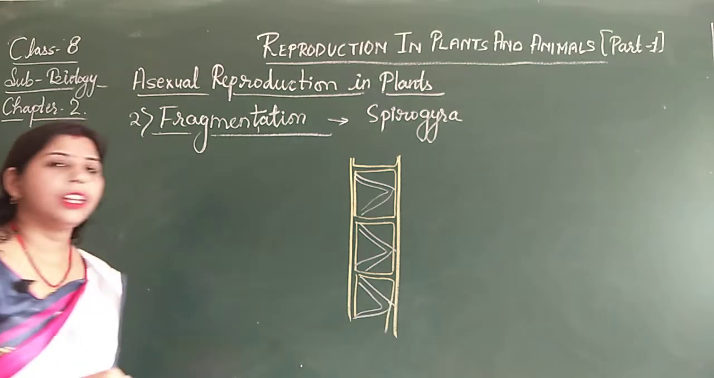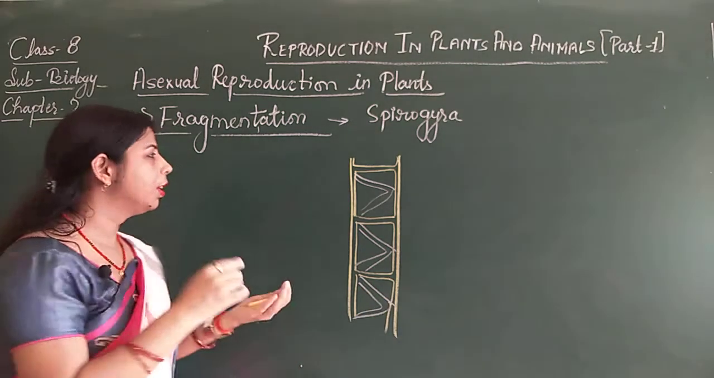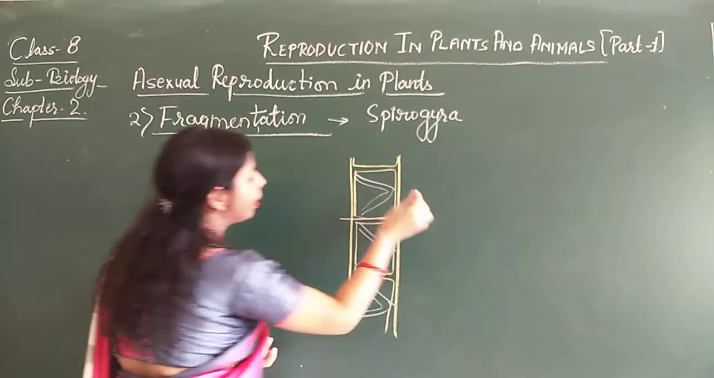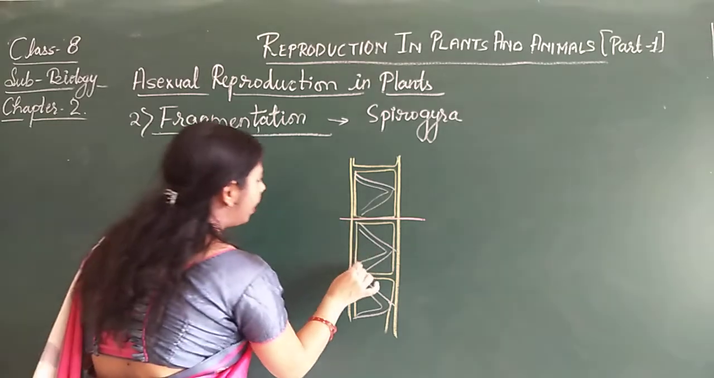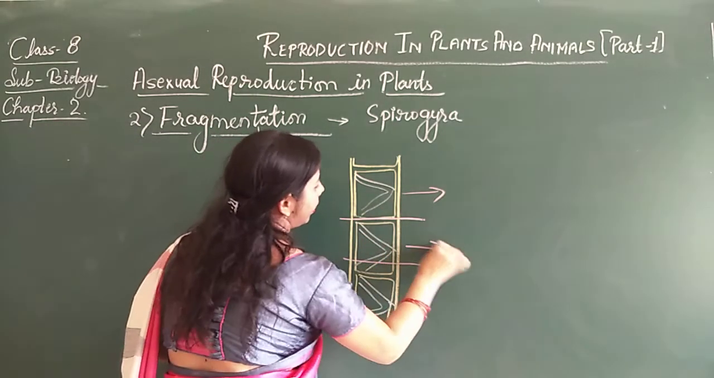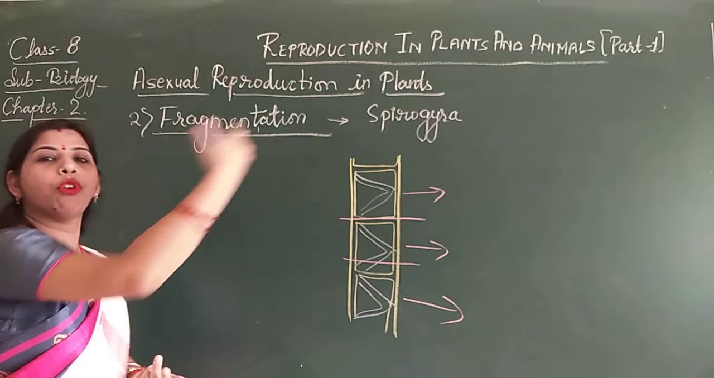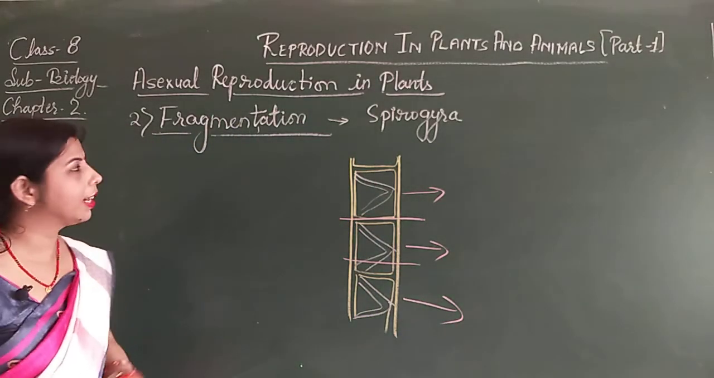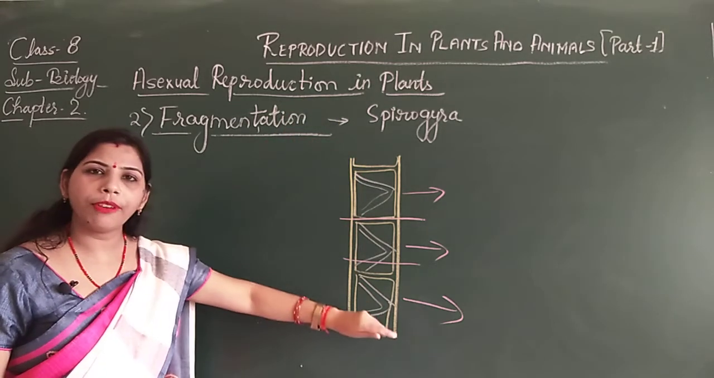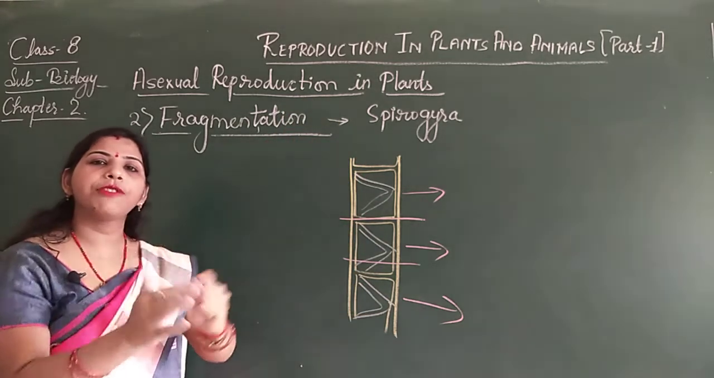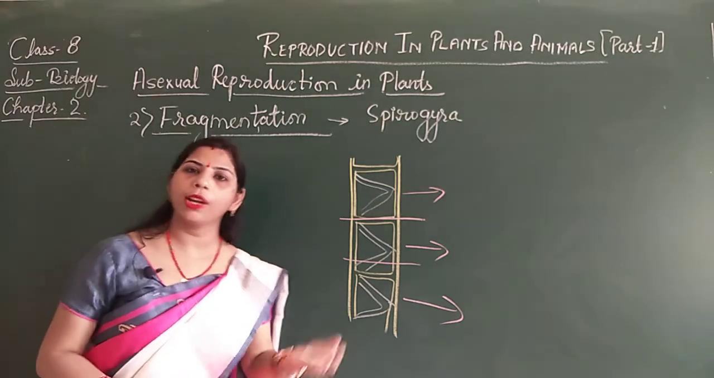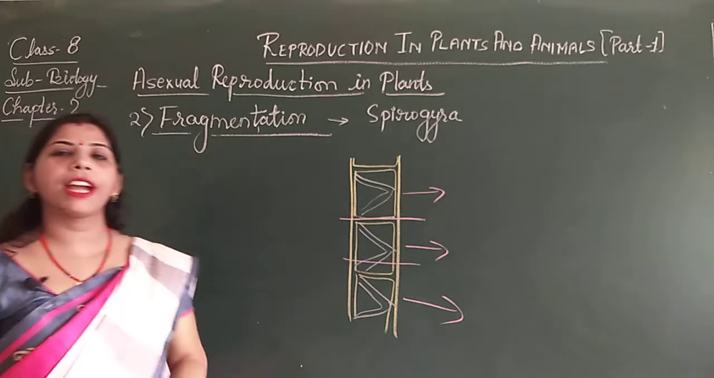Now again, when favorable conditions come, what happens? The Spirogyra breaks from here, maybe from anywhere, and each fragment is going to form a new Spirogyra. That means the parent body is divided into fragments, and each fragment forms a new Spirogyra. So this is fragmentation.